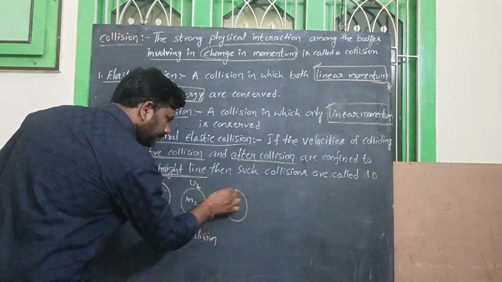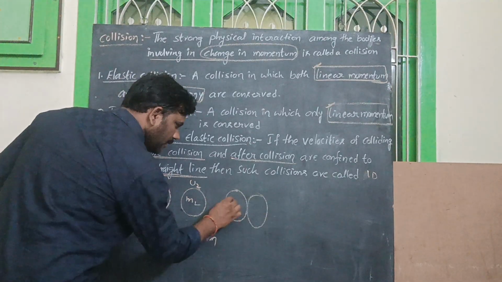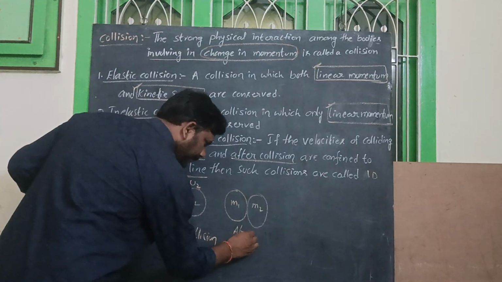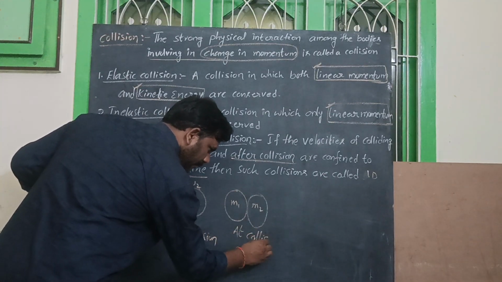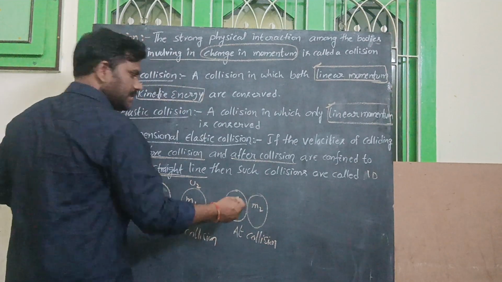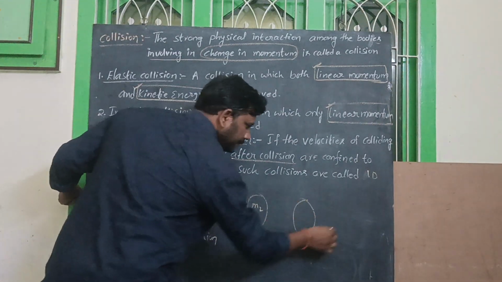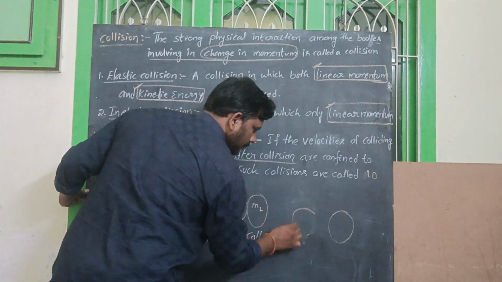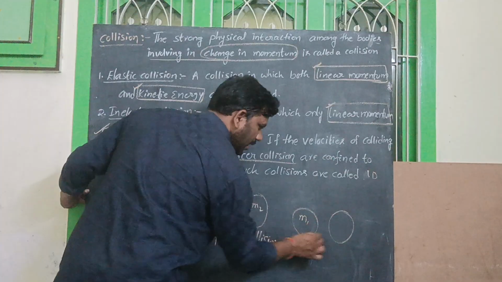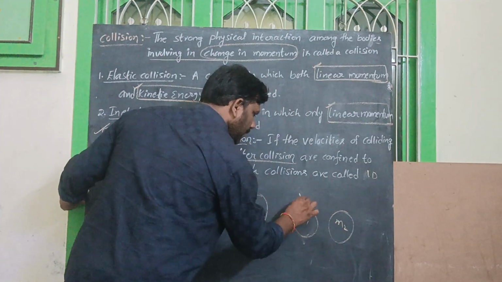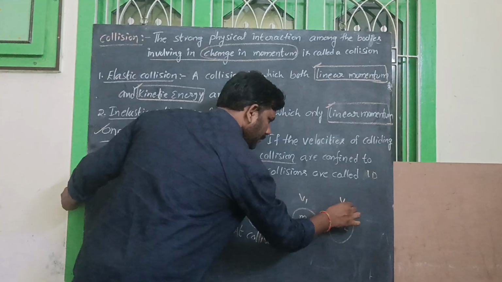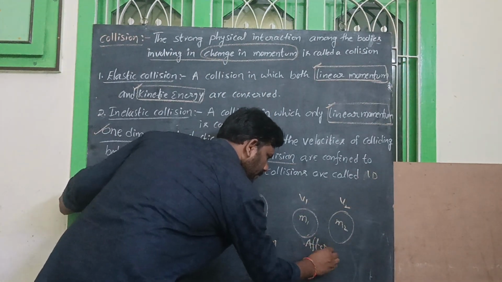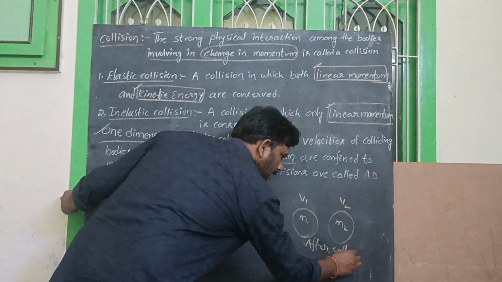At collision, mass doesn't change. And next one, after collision. After collision, mass constant m1, m2, but velocity changes from v1 to v2.